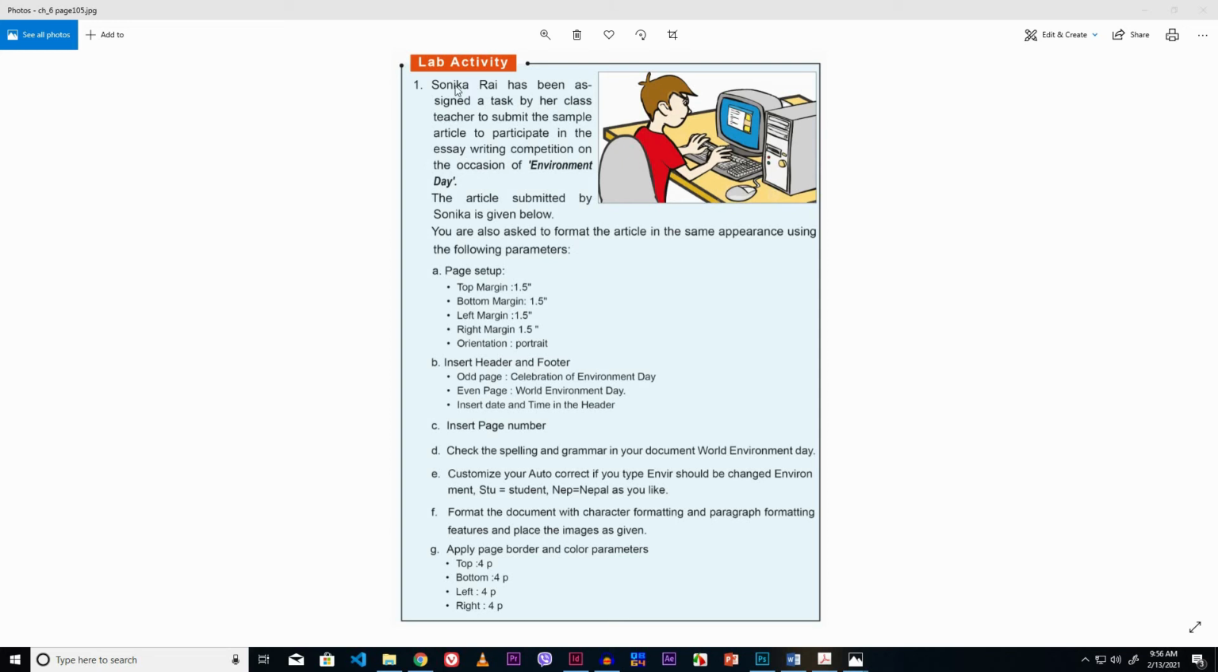According to this lab activity, Sonika Rai has been assigned a task by her class teacher to submit the sample article to participate in the essay writing competition on the occasion of Environment Day. The article submitted by Sonika is given below. You are also asked to format the article in the same appearance using the following parameters. Now, after formatting this article, it looks like this.